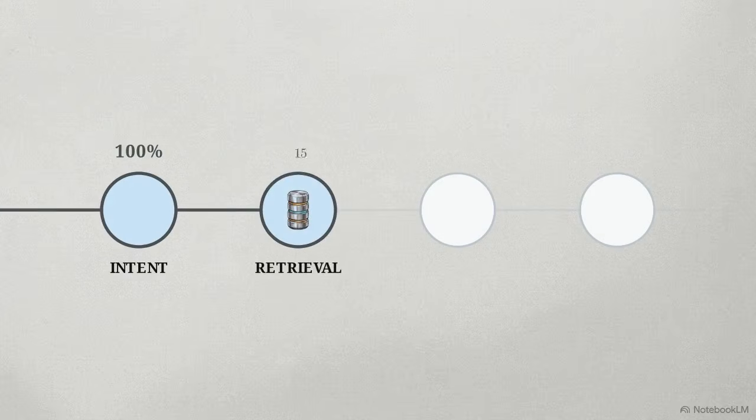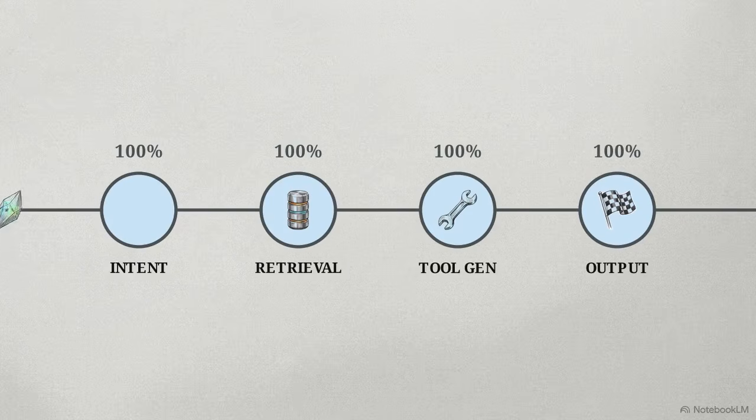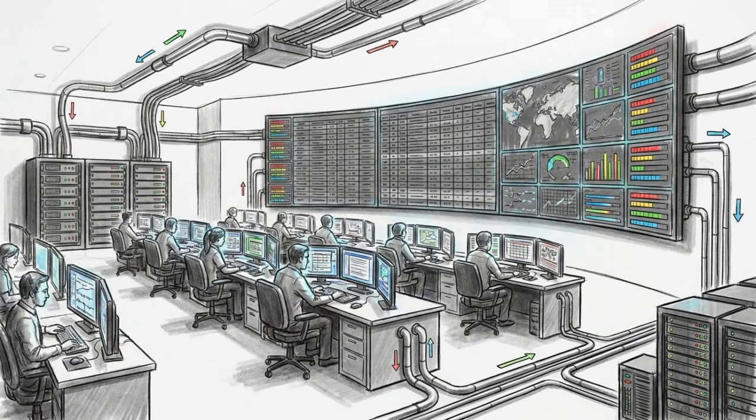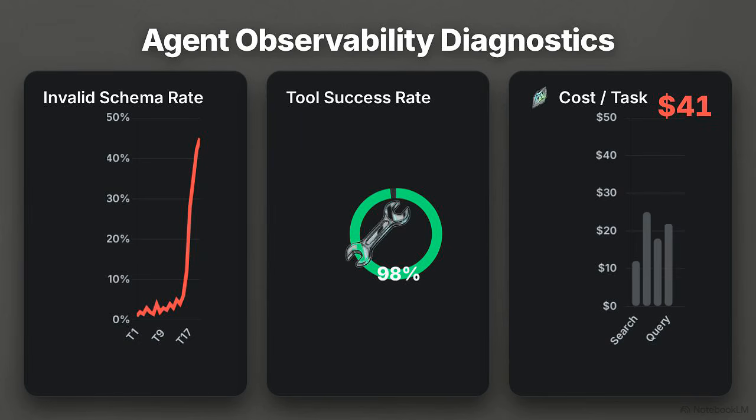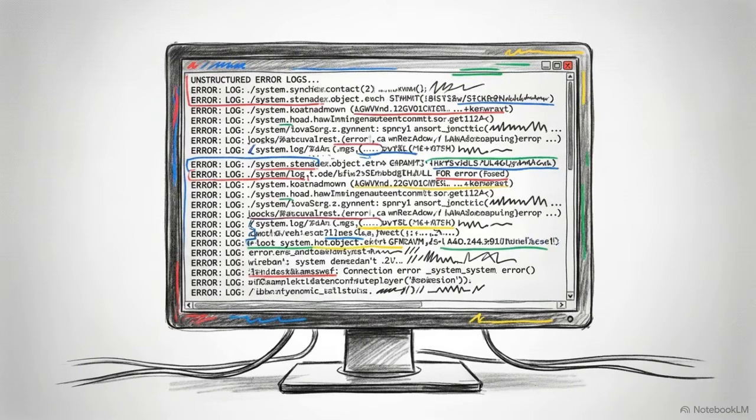This requires trace-level evaluation. Engineering teams must grade every discrete step in the trajectory, from the initial intent classification all the way down to the specific tool argument accuracy. You have to track specialized production metrics to understand system health. That means logging the invalid schema rate, measuring tool call success rates, and calculating the exact cost per successful task. If you cannot observe, trace, and evaluate the exact step where a complex trajectory failed, you do not have a production system. You have an unmaintainable black box.